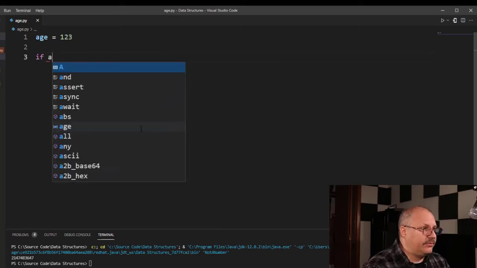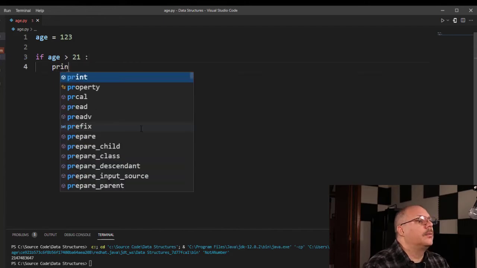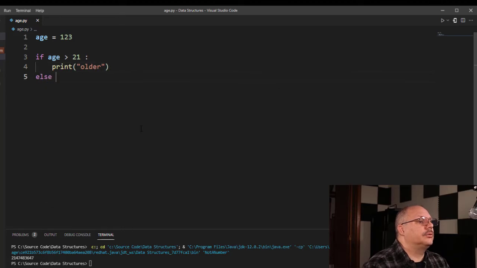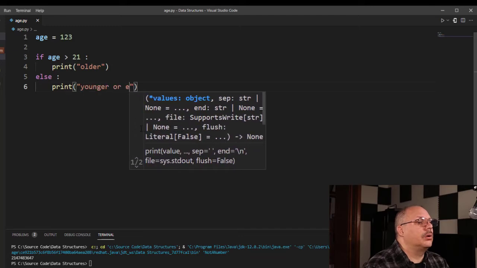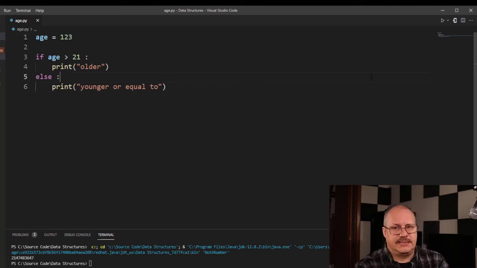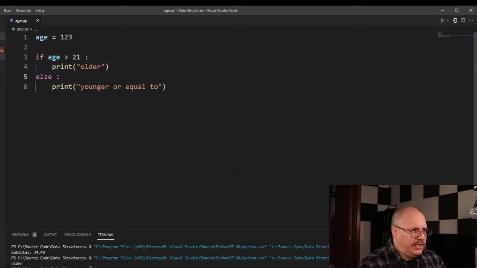So I'm going to say if age is greater than 21, print older, else print younger or equal to. Okay, so this is very, very simple. You might go, well, I don't see what the matter is. And if I run this, you'll notice that it prints older, just like you would expect. 123 is clearly older than 21.